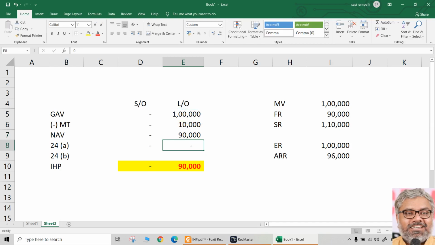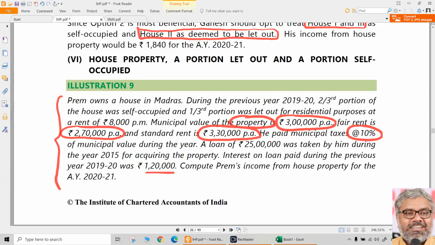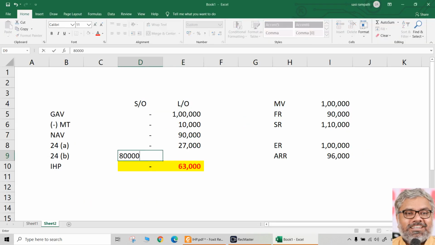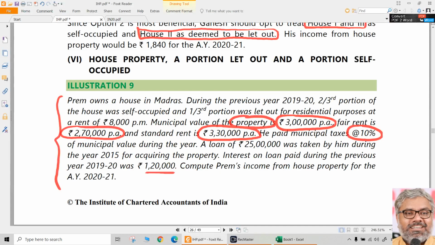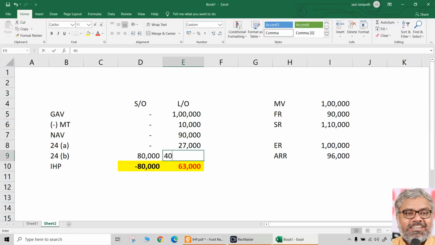That is 90,000. 24A will be 30% of that. That is directly available as flat deduction. Then comes 24B. 1,20,000 is the interest on loan that is paid, and that has to be also split in the ratio of 2/3 and 1/3. That comes to how much? 80,000 for self-occupied. 1/3 of this 1,20,000 will be 40,000 for let out portion. That's it. So 80,000 is negative income, 23,000 is positive income from let out portion.